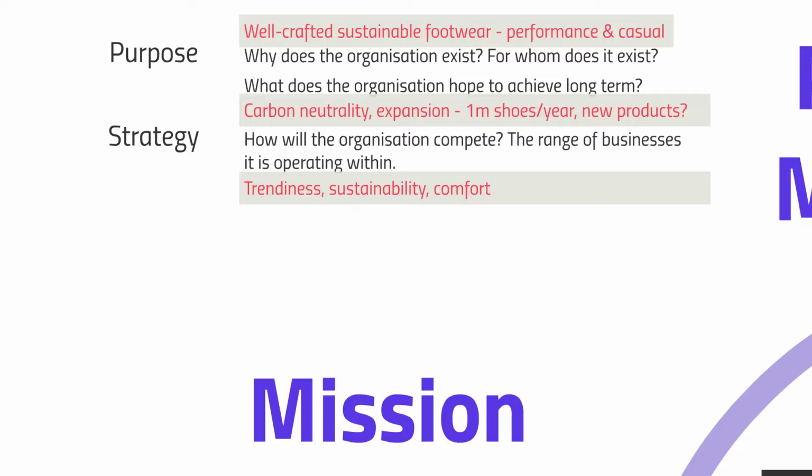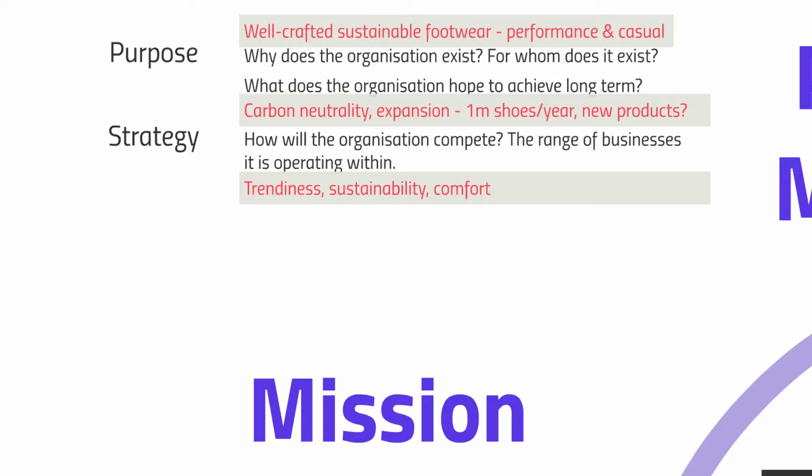These being, first of all, that we were told in the pre-scene that the company's shoe designs are seen as being trendy. So by, of course, setting their designs apart from the competitors, by making shoes that people want to wear from an aesthetic perspective, in addition to the sustainable element, comes together to make the shoe desirable from a fashion trend perspective. In addition to this trendiness and the sustainability, we also have the issue of comfort. We're told that TreadCushy shoes are comfortable to wear, so people might choose the shoes on this basis as well. So a number of reasons why the organisation has been able to compete thus far in the athletic shoe market.